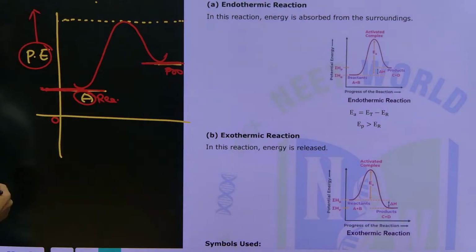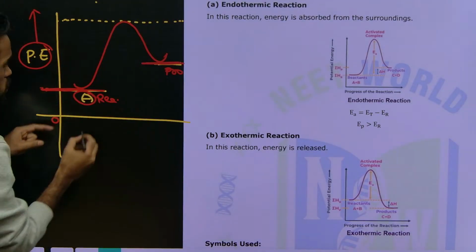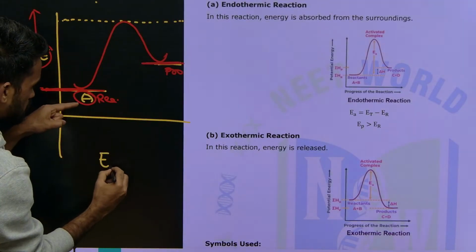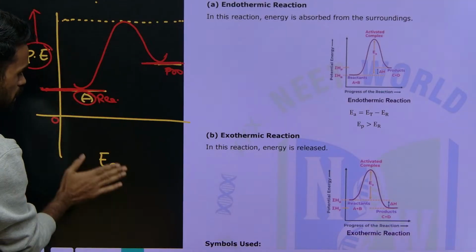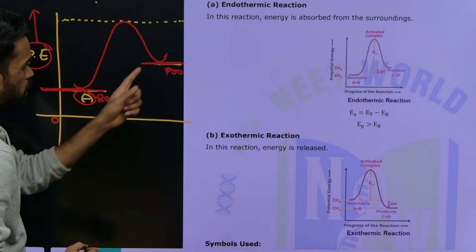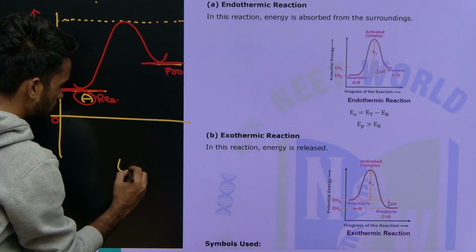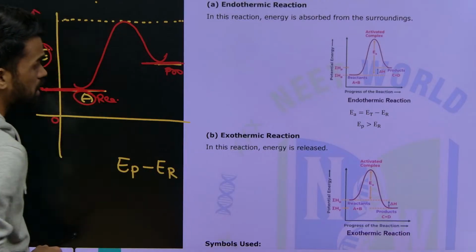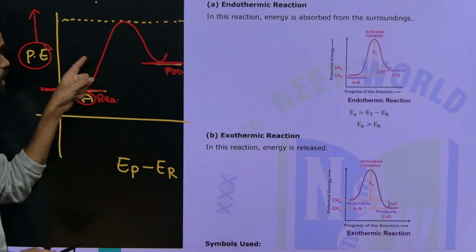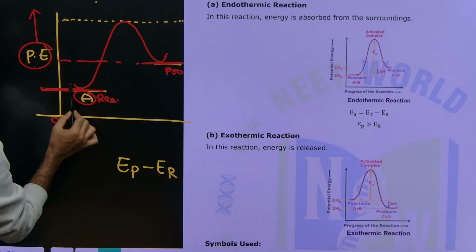During the reaction, the energy of reactants is this much, and this is the energy of products. If you take the difference, energy of products minus energy of reactants, which is greater? The energy of product is greater, so larger value minus smaller value.